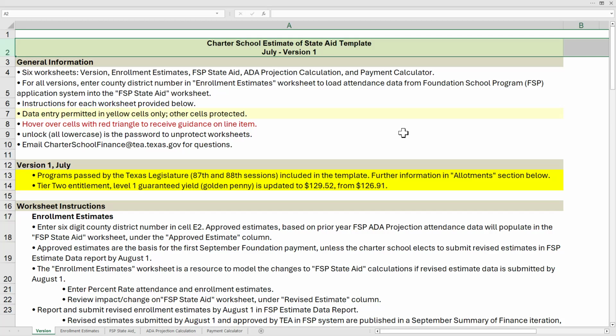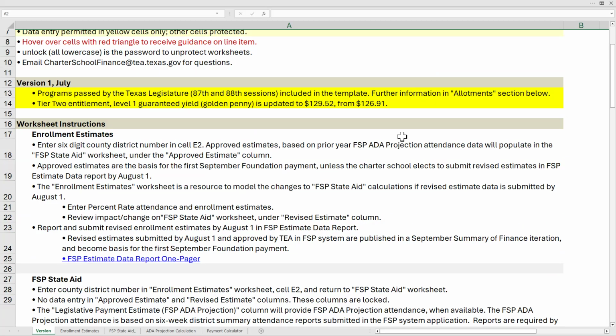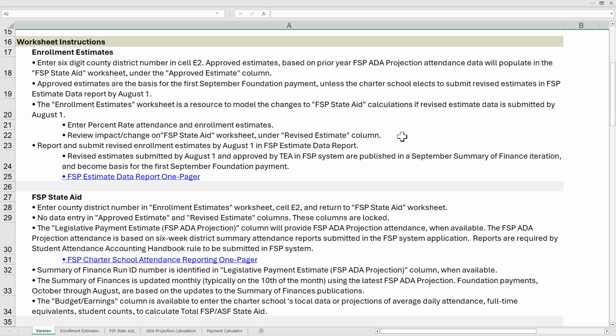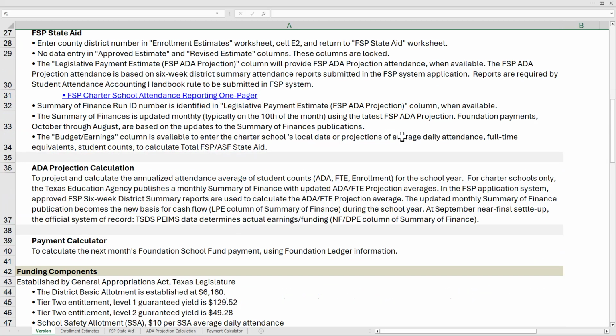Once a user opens the Charter School Estimate of State Aid template, the first worksheet is the version worksheet. Here, information is given on functionality and describes main changes to the workbook as compared to a previous version. As you scroll down the version worksheet, the user is given brief instructions for each worksheet of the workbook.